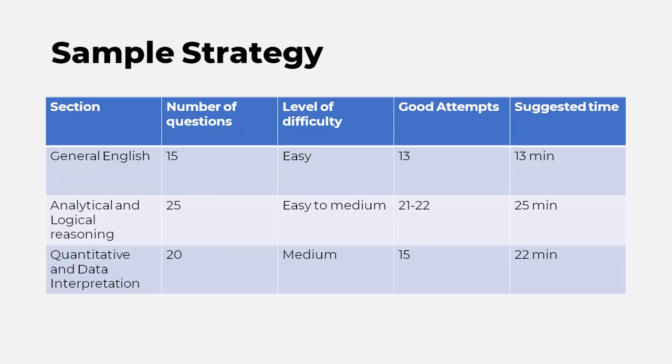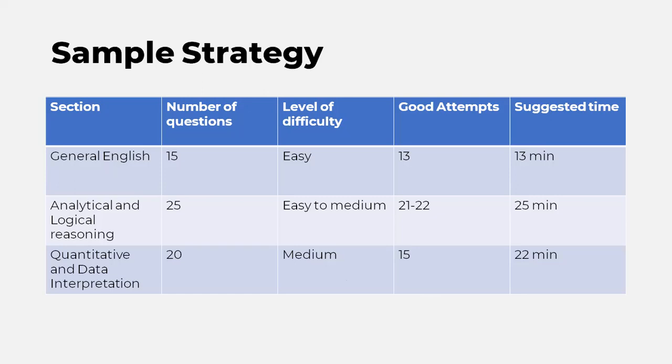Then the third section, your cons and DI, has 20 questions. Level of difficulty is medium compared to last year. For this year, it might be easy, or it might be medium. Yes, it won't be difficult at least, right? So easy or easy to medium. A good attempt would be 15 questions and the time is 22 minutes. Okay, so this is a breakup of different sections, the level of difficulty, what would be a good attempt and what would be a suggested time.